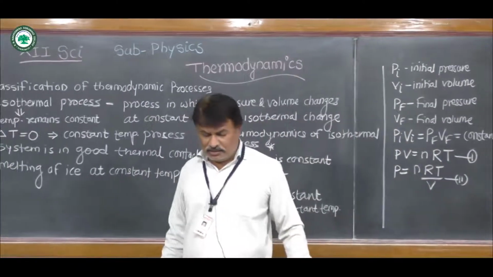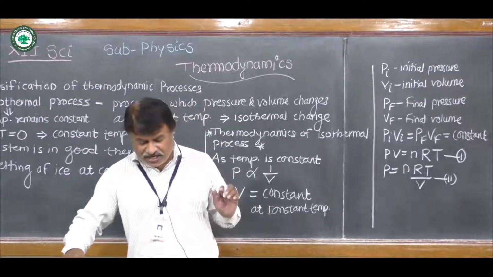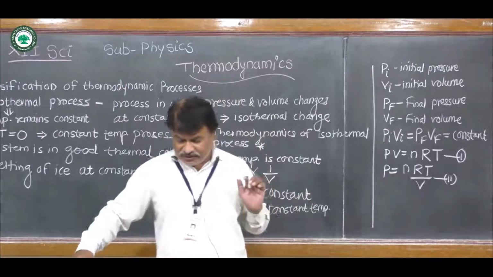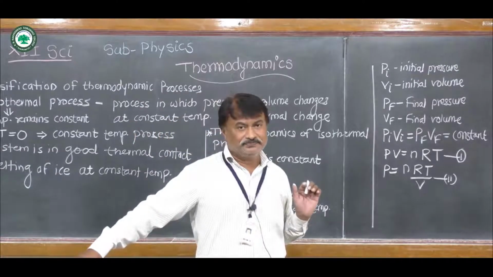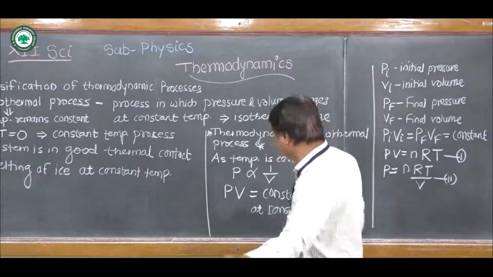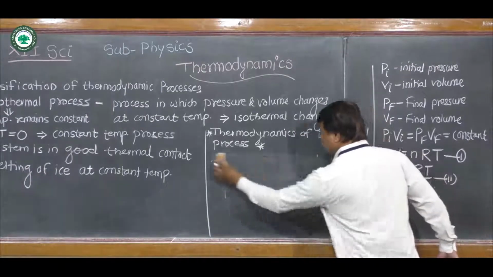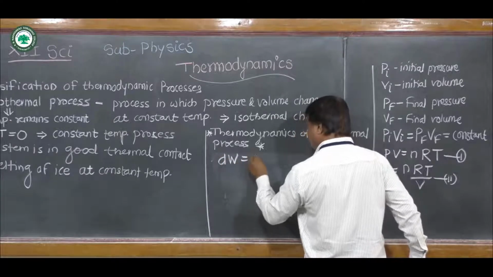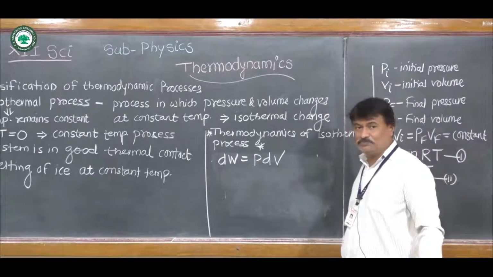Now, if we consider an isothermal expansion of an ideal gas enclosed in the cylinder, then during that expansion, work done is very small. This small work done is given by dW equal to PdV, where P is pressure and dV is the change in the volume.